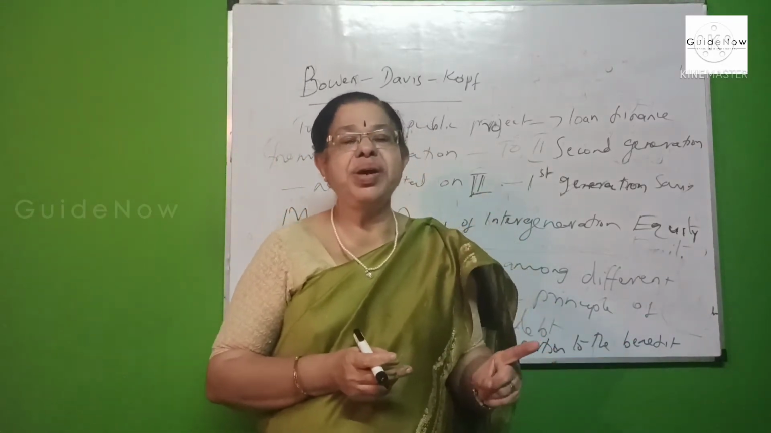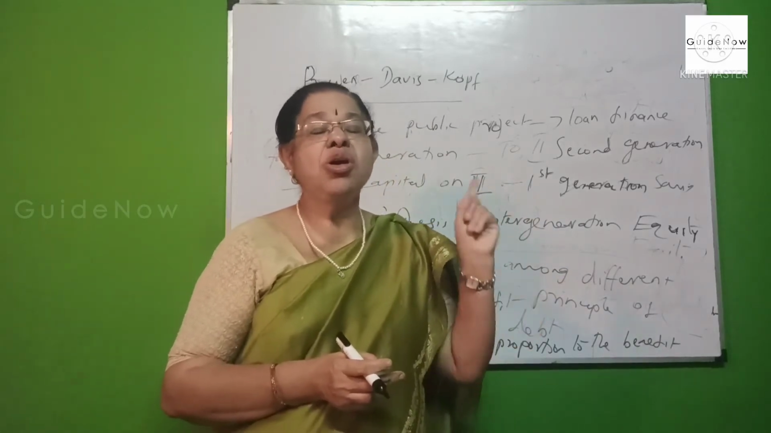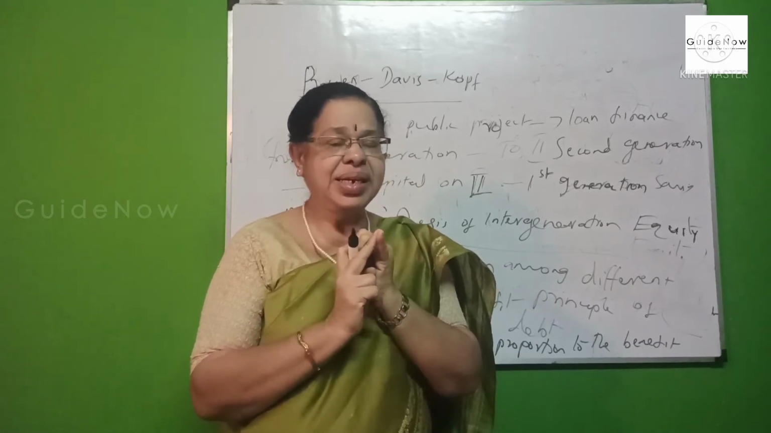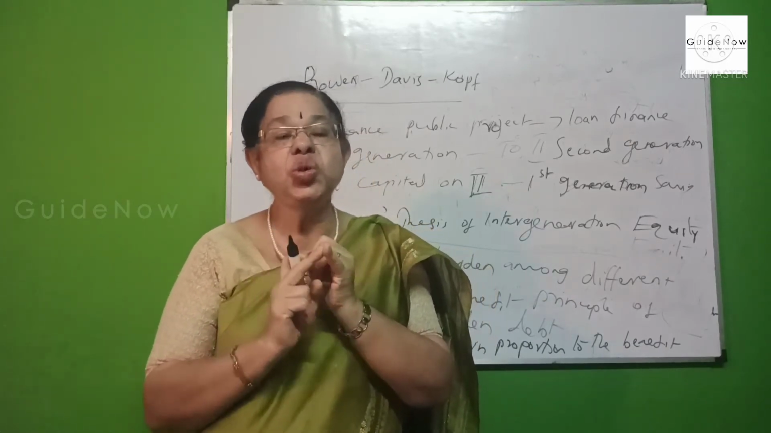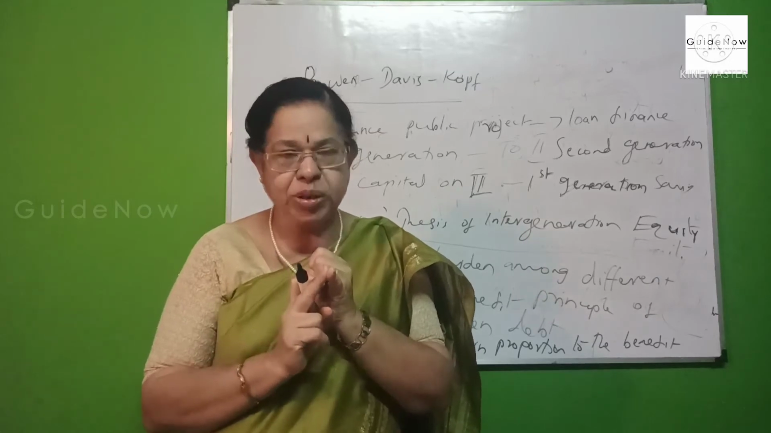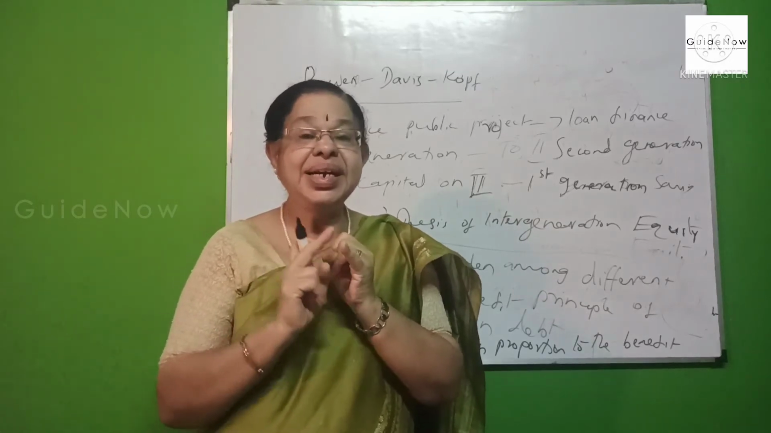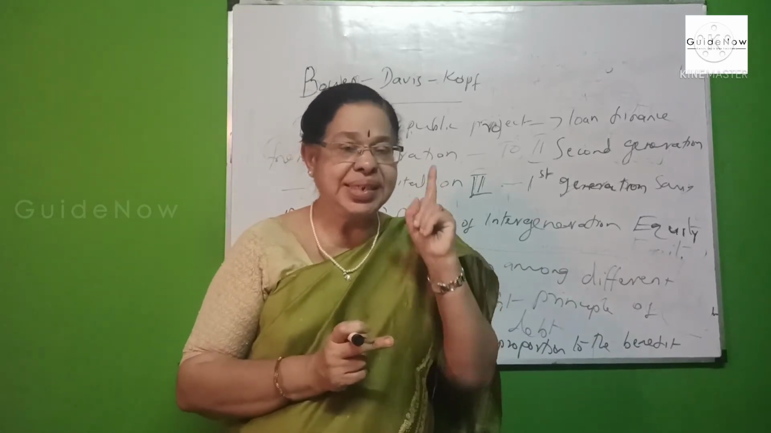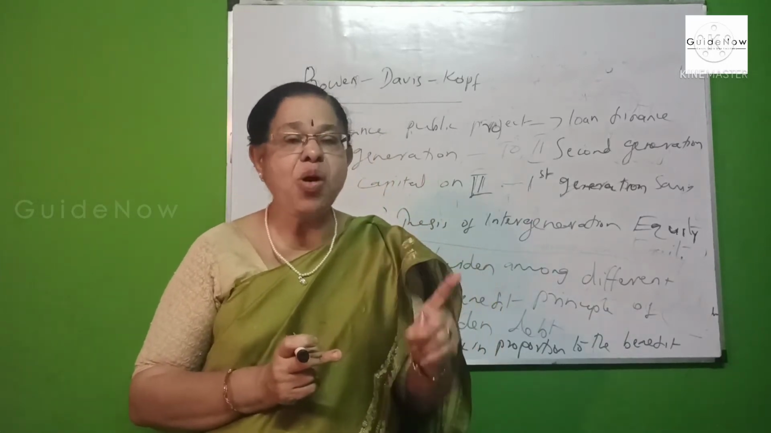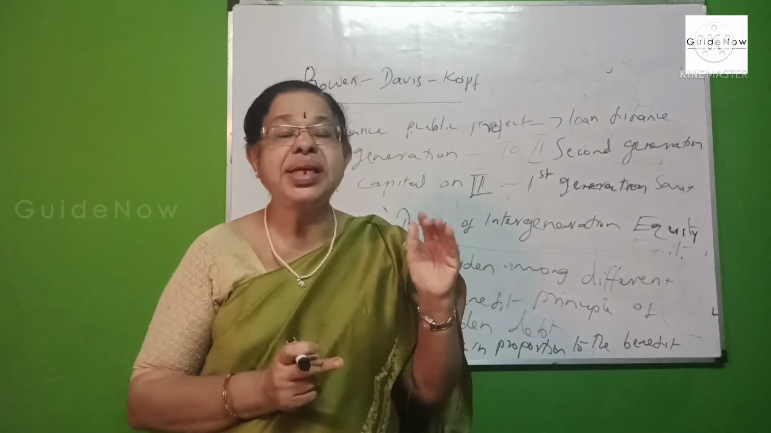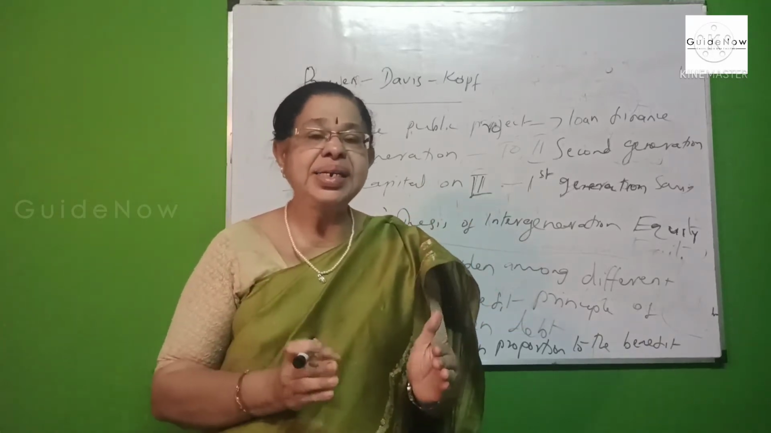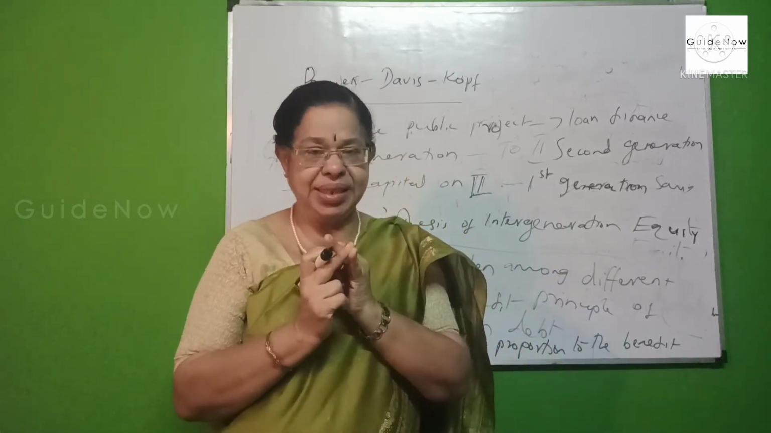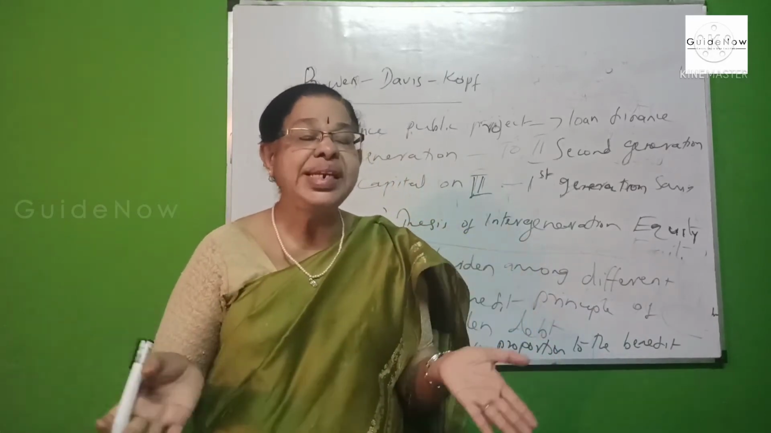Thus, the debt burden is transferred to the future generation, and the saving of the first generation does not reduce here. This is the argument explained by Bowen, Davis and Kopf. The condition is that when loan finance is used to finance a public project, it does not adversely affect the first generation, which uses its saving to purchase the bonds issued by the government. Now the first generation is the bondholders.